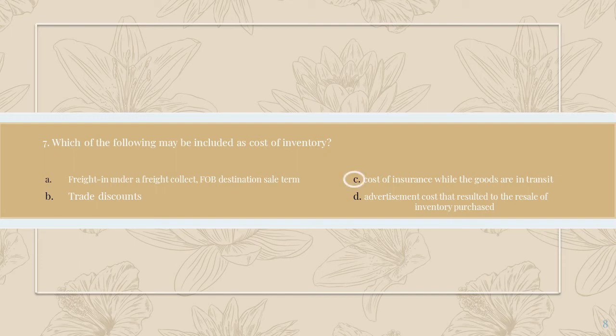So the correct answer is letter C, cost of insurance while the goods are in transit, because according to the measurement of cost of inventory, direct cost incurred in bringing the assets to its intended location and conditions is to be part or included of the cost of inventory. Therefore, cost of insurance. Trade discounts are excluded from the purchase cost, and for freight in, the term here is freight collect and FOB destination. Therefore, unless the goods have arrived to its destination, then it is still part of the seller.